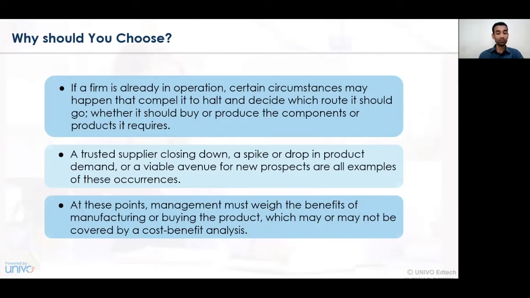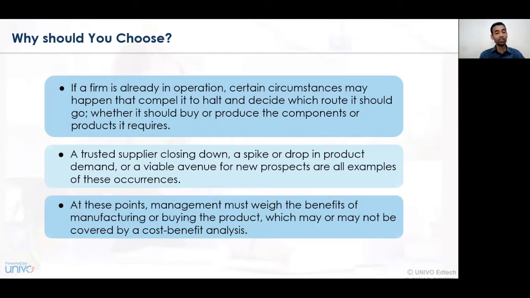A trusted supplier closing down, a spike or a drop in product demand, or a viable avenue for new prospects are all examples of those occurrences. That is, changes in the prices by the suppliers, reduction in confidence level between the vendors and the suppliers, or an increase or decrease in demand for a certain product, and viable avenues with respect to new prospects, that is when there is a certain flexibility in the market, usually the traders, suppliers or manufacturers change their respective trading conditions.